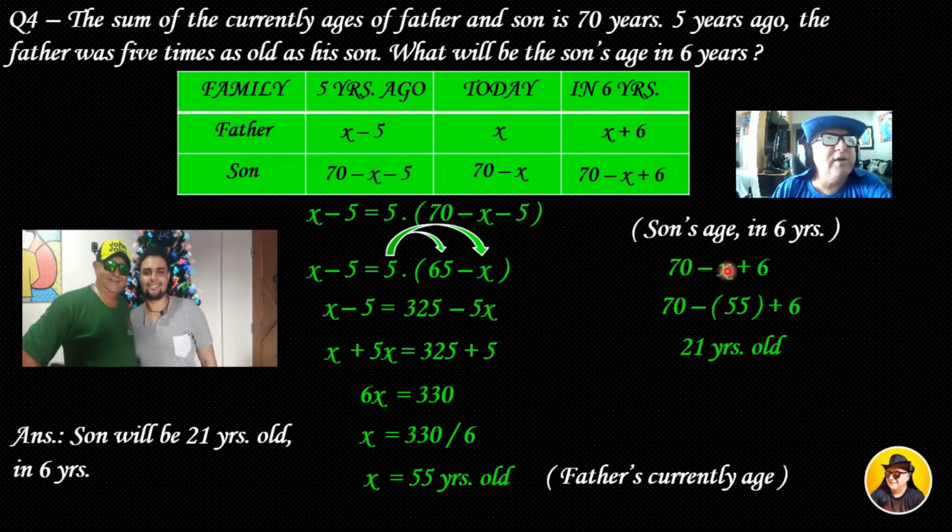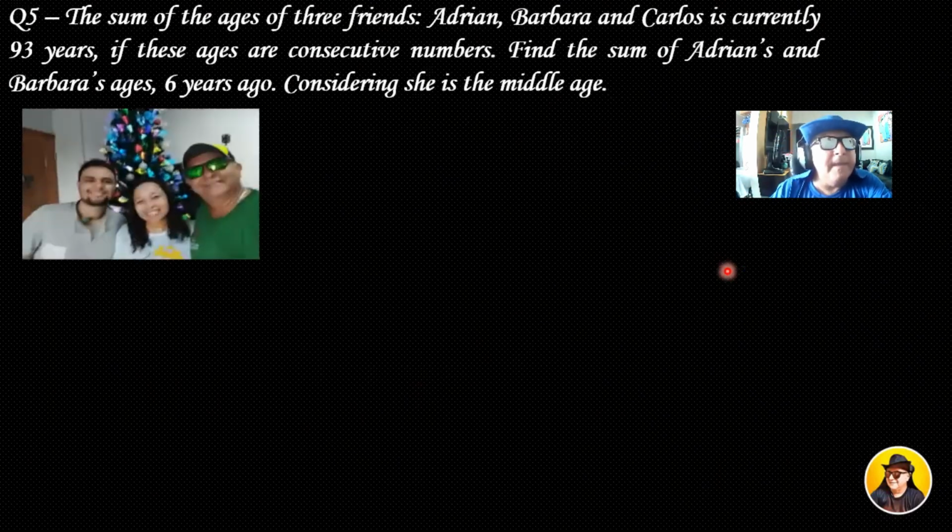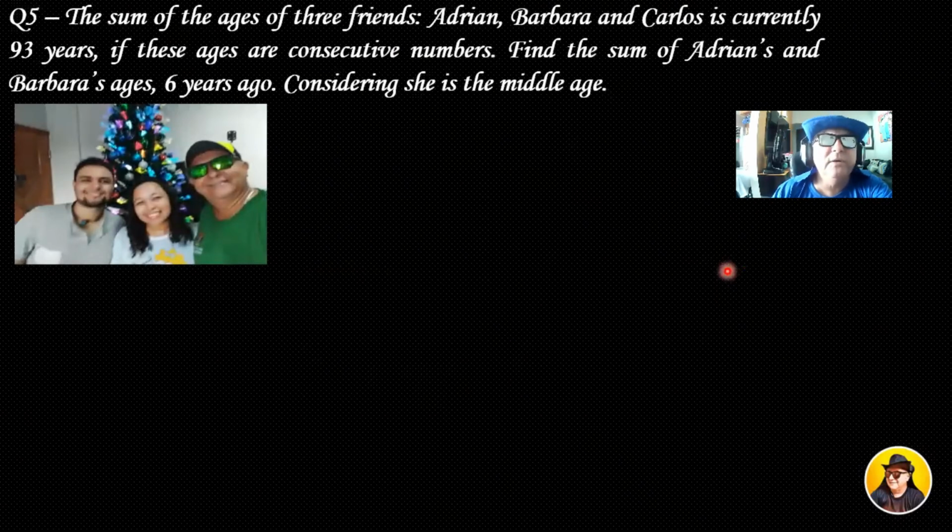Let's go to the last question. Question number 5. Okay, pay attention. The sum of the ages of 3 friends, Adrian, Barbara, and Carlos, is currently 93 years. If these ages are consecutive numbers, find the sum of Adrian's and Barbara's ages 6 years ago, considering she is the middle age. Great. Let's see another illustrative picture.